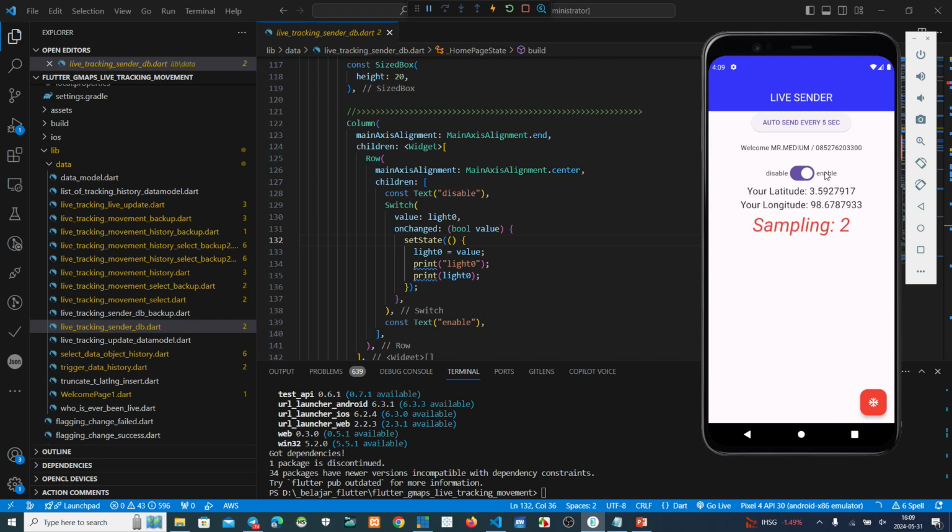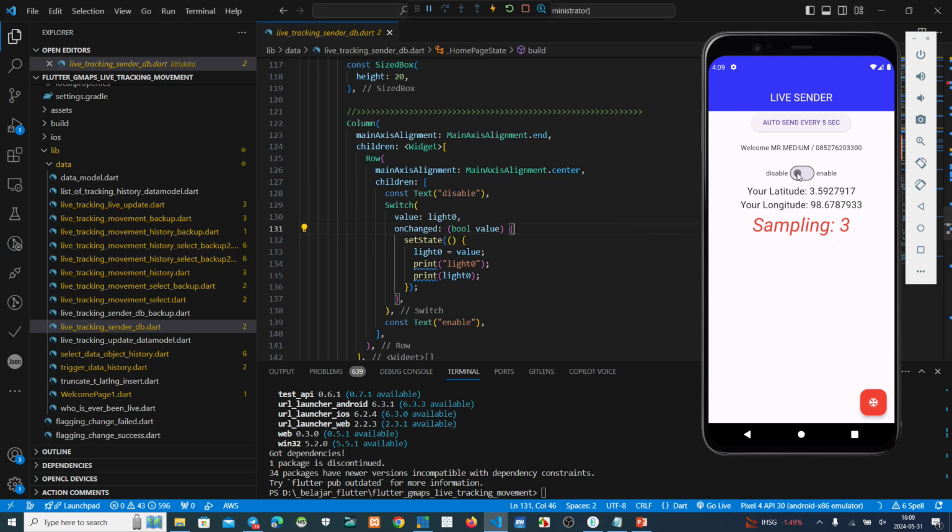First of all it is enabled. If we want to disable, click this one. After that, there is no latitude or longitude change from the satellite that we receive and send to the backend.